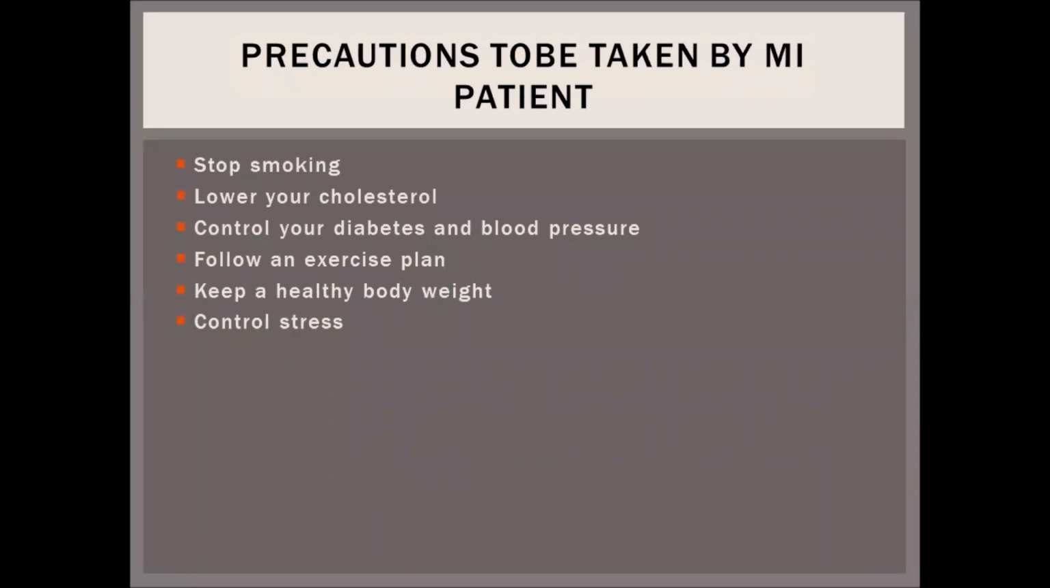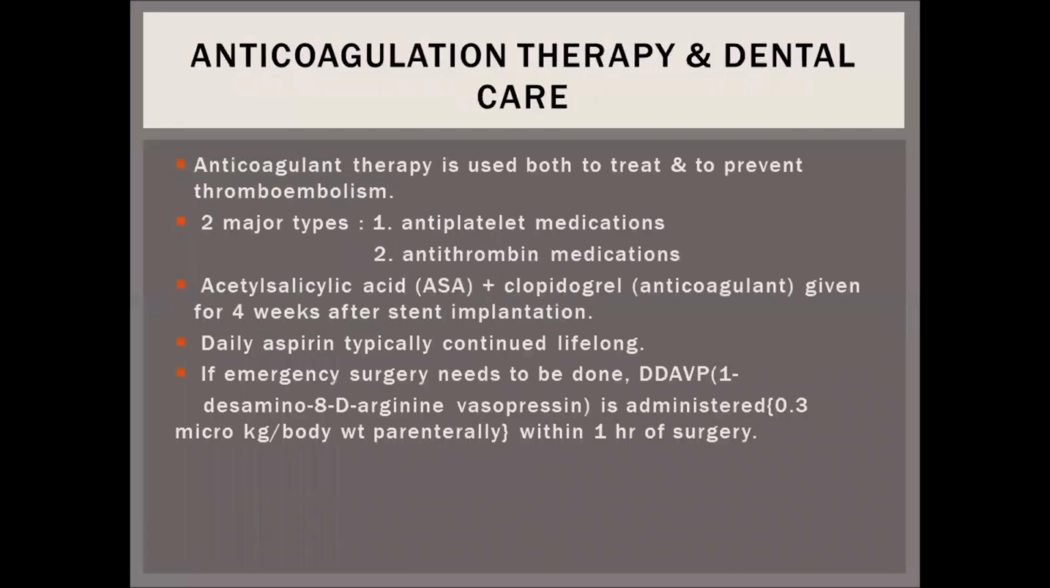Only the sublingual tablet should be used to treat an anginal attack that has already begun. Precautions to be taken by a myocardial infarction patient: stop smoking, lower your cholesterol, control your diabetes and blood pressure, follow an exercise plan, keep a healthy body weight, and control stress.